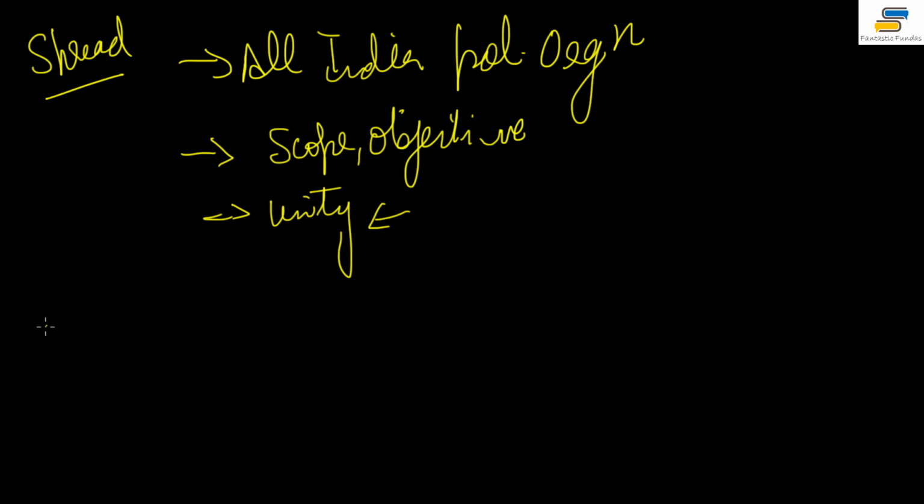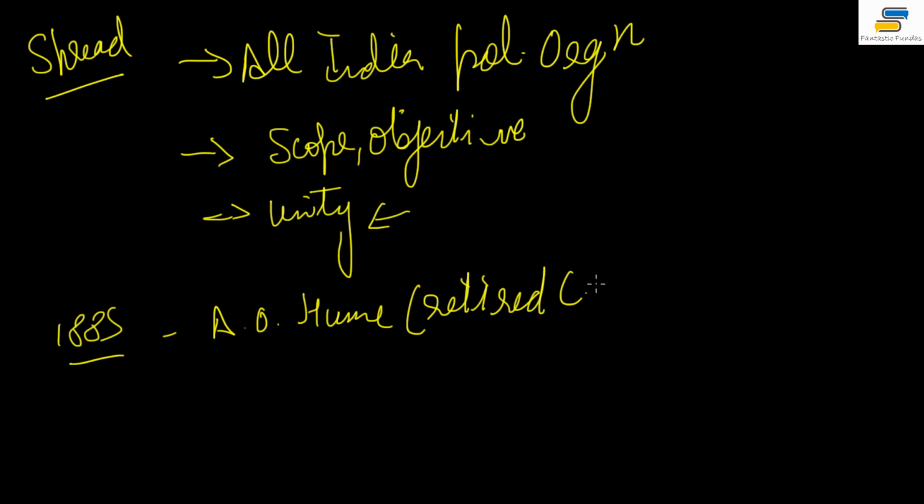Okay, now we are talking about how the Congress was formed. The formation of Congress begins in 1885 with a Britisher named Allan Octavian Hume. This person is a retired civil servant, and he had a lot of genuine love for India. That's not me saying that, that's there in history. You cannot contradict this fact.